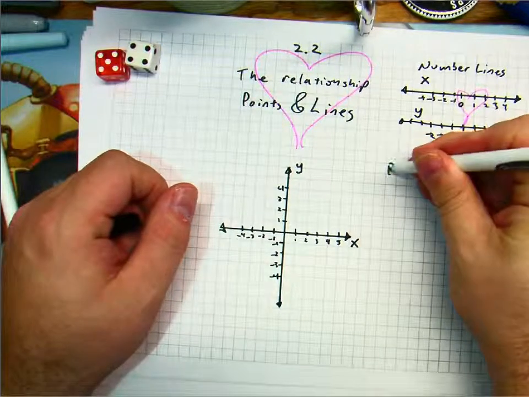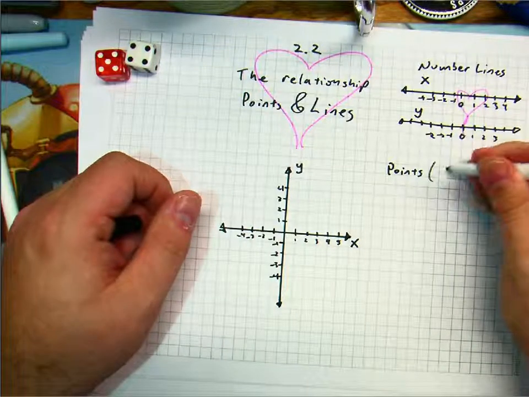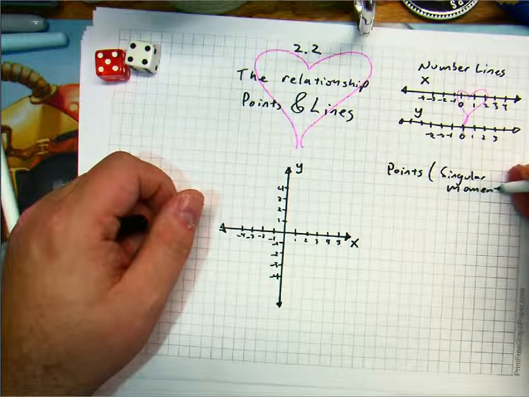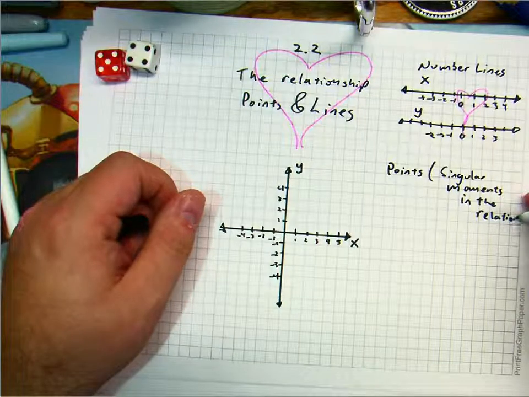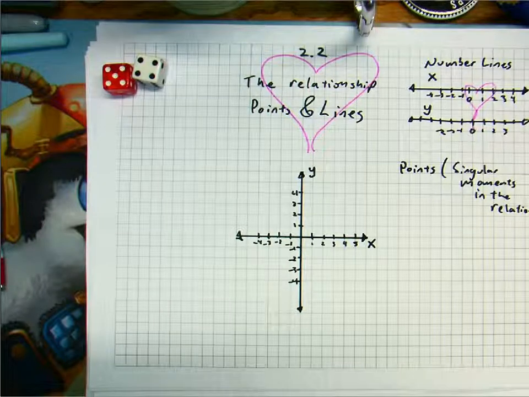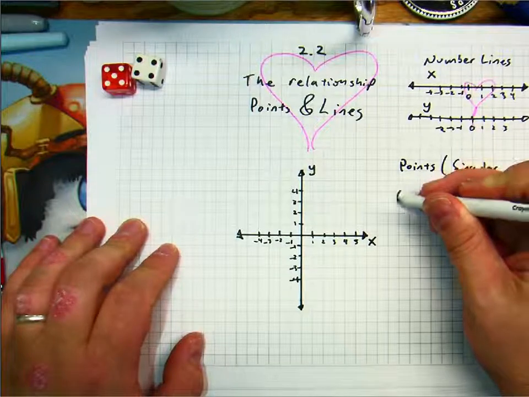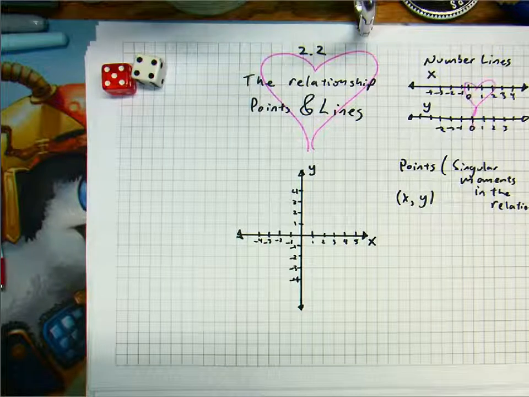we call points. Singular moments in the relationship. And it shows what everyone is doing at that point, right? You know, we represent it by saying X comma, y. X, comma, y. And what that means is that we are going to find on both number lines what's going on here.